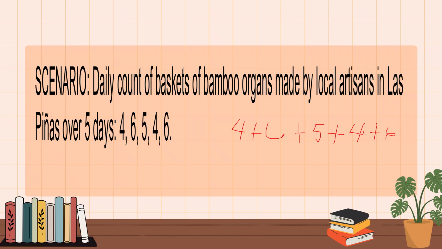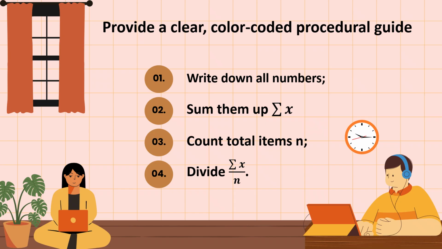How many are there? We have 10, then another 10. Of course, 10 plus 10 is 20, 20 plus 5 is 25. So there are 25. Then 25 divided by 5. Are there 5 numbers? Yes, there are 5 numbers. So the mean is 5. In other words, the process in finding the mean is add, count, and divide.